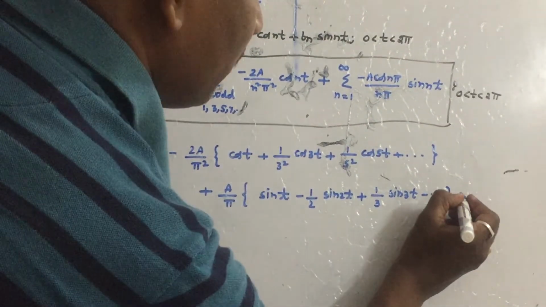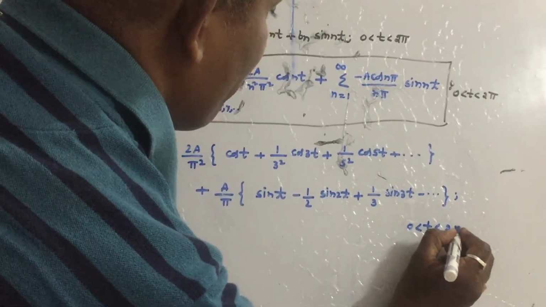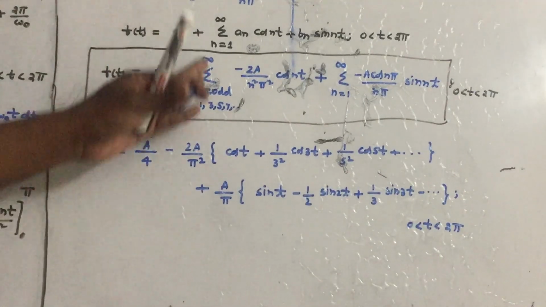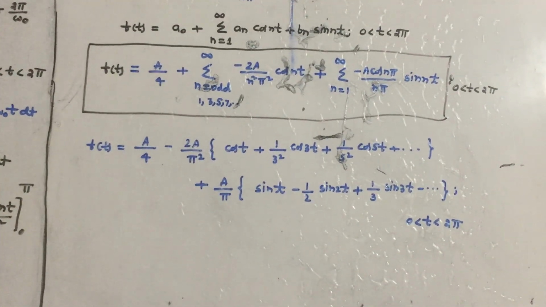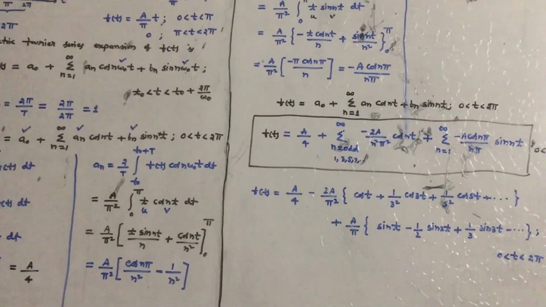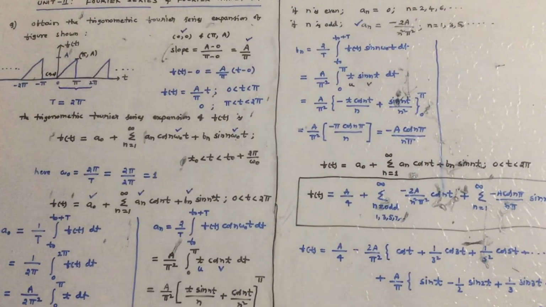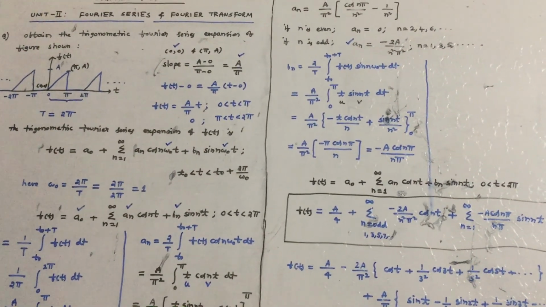You can also write the expansion like this in the interval 0 to 2 pi. So just expand the summation. Sometimes the answer will be given like this also. Okay. Now this is the answer for this very important question: the trigonometric Fourier series expansion of the given waveform. Thank you.